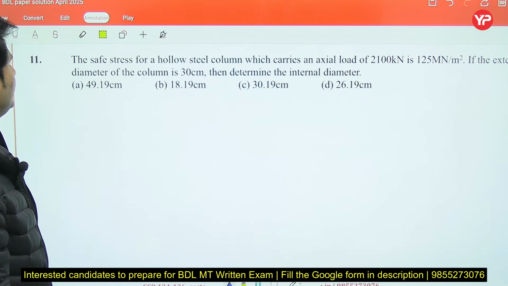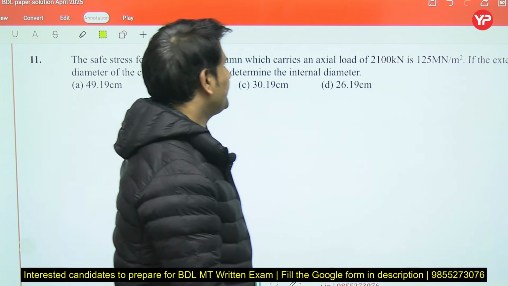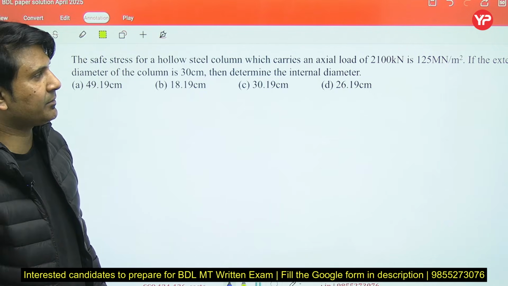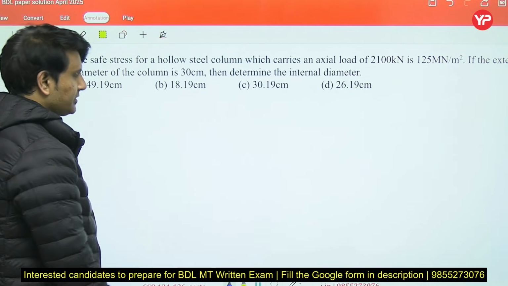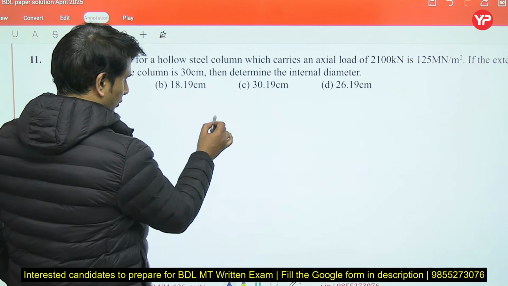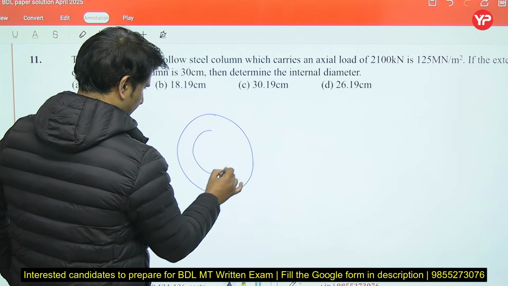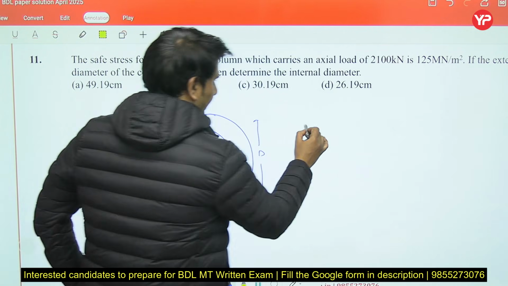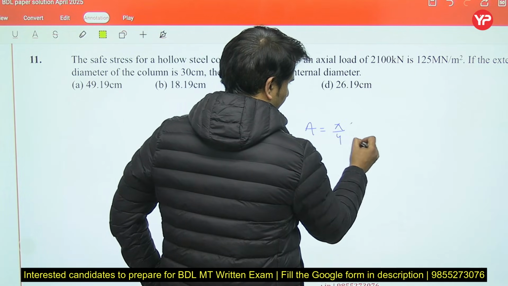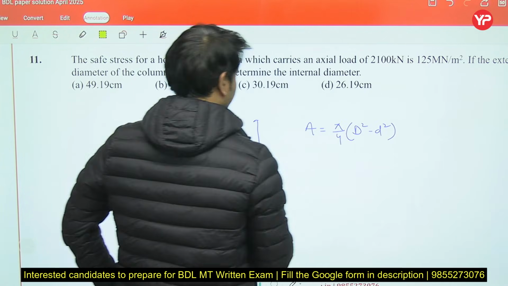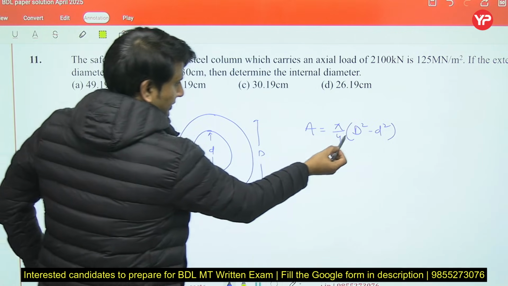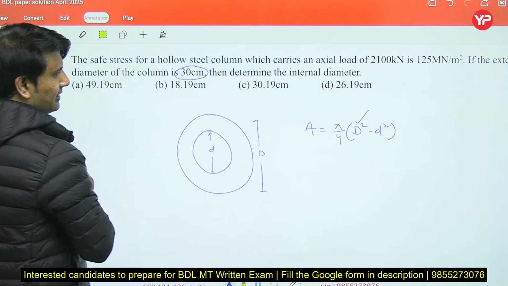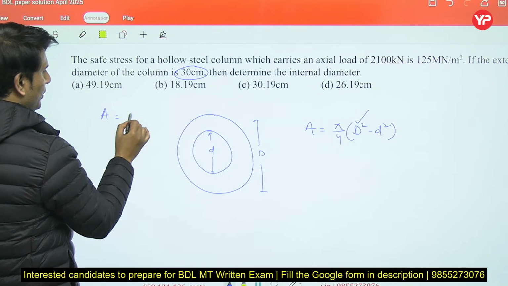Now let's move forward. The safe stress for a hollow steel column which carries an axial load of 2100 kilonewton is 125 meganewton per meter square. The external diameter of the column is 30 centimeter. We know that a hollow column looks like this. This is the external diameter and this is the internal diameter, and the formula of area is pi by 4 times D squared minus d squared. We have to calculate the internal diameter.